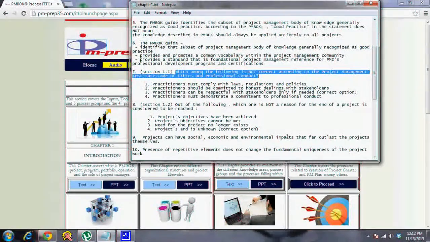Need for the project no longer exists is also a type of failure of endeavor, in the form of the vision having changed, the strategy having changed, but they had started on a project. Since section 1.2 covers these as the reasons for the end of a project being reached, the fourth is the correct option, which says project's end is unknown.